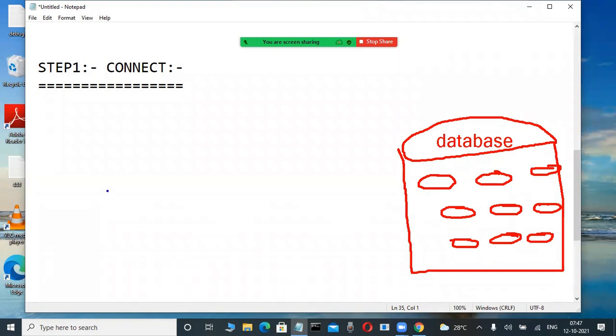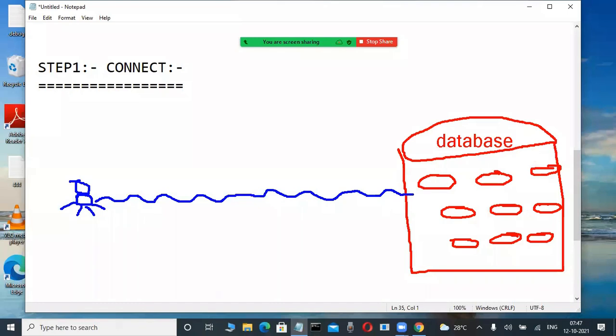Now, I am a user. Slowly observe here. I am a developer. You are a developer, for example. Now, you want to perform some operations. Observe here. This user wants to perform some operation; in other words, this user wants to communicate with this database. By using which language? Anybody having an idea? Very good.